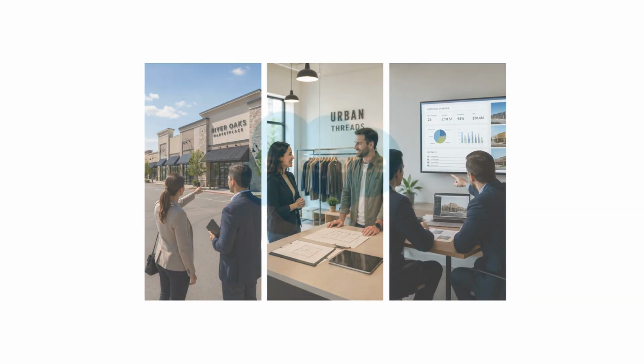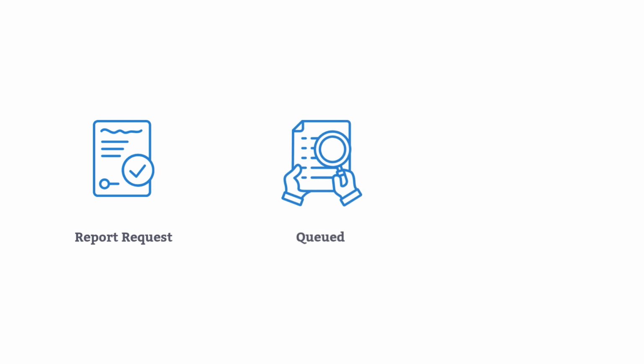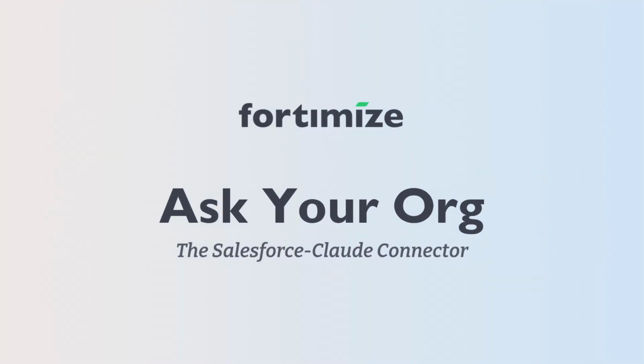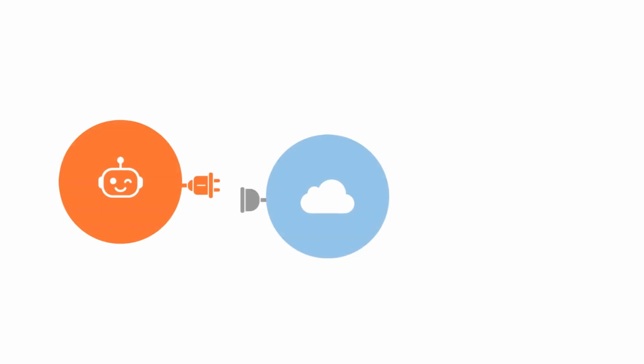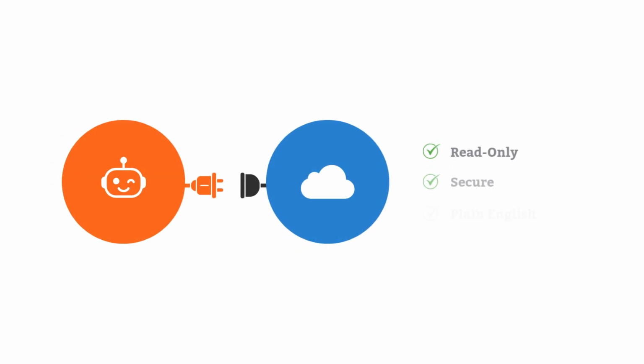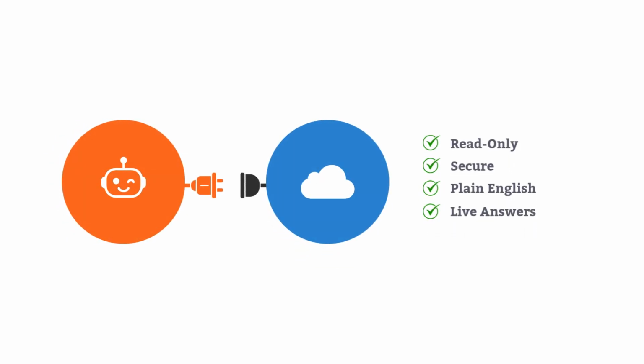As a real estate owner and operator with Salesforce as your CRM, the answers you need already live in Salesforce. The problem is getting to them usually means a report request, a queue, and a multi-day wait. Ask Your Org changes that. It connects your AI agent directly to your Salesforce org, read-only and secure, so you can ask questions in plain English and get live answers back in seconds.